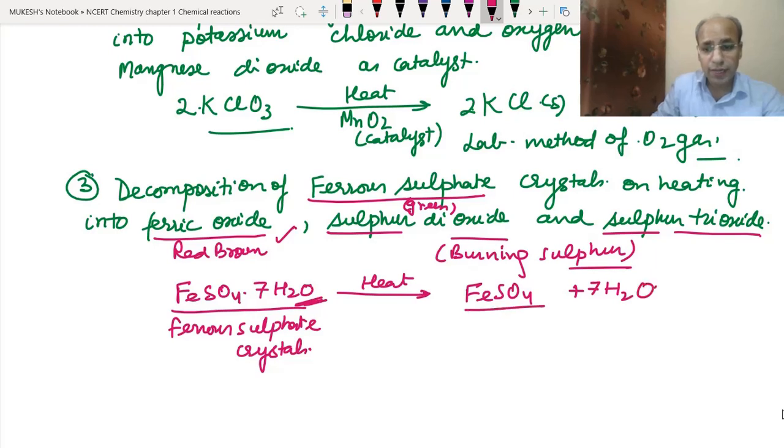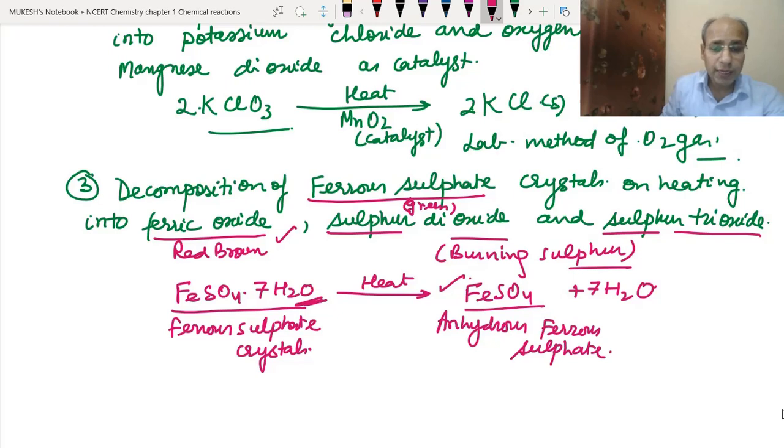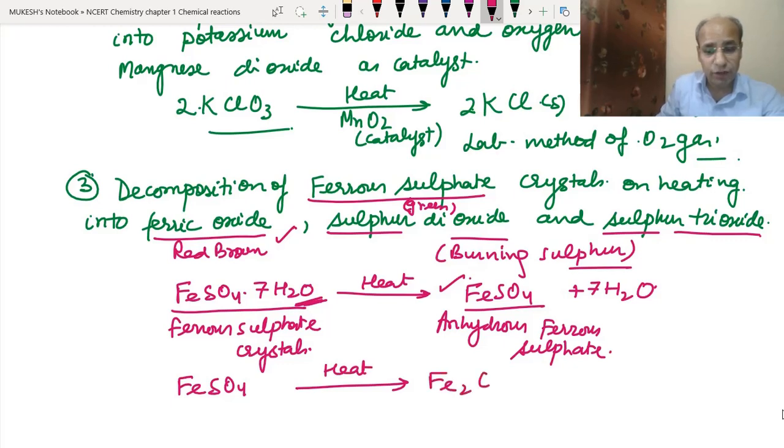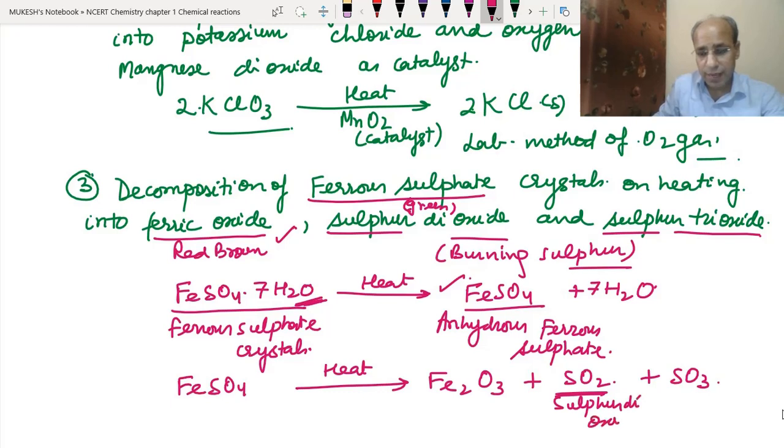So we now get anhydrous ferrous sulfate. This will start losing its color and turning red brown. Now when we heat these crystals strongly further, we get ferric oxide, Fe2O3, SO2, which is sulfur dioxide, and SO3, which is the gas sulfur trioxide.